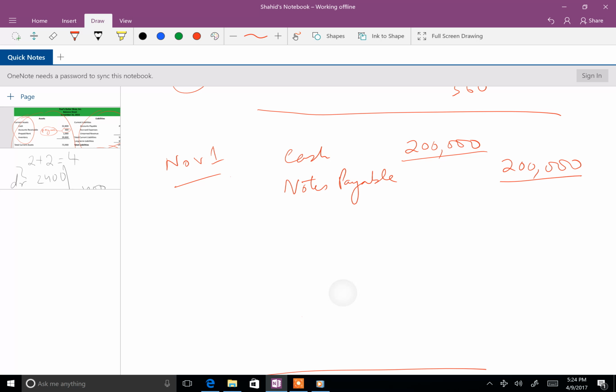But with the passage of time, on December 31st, that's where, as an accountant, we start thinking, okay, how can we get the earning process right? That's where we realize, hey, we have interest expense. We were using somebody else's money to earn money in our company, and there was interest being charged. That interest is part of the time frame in that period. We had better expense it. So December 31st will be an interest expense. I'm going to do it in the next video.